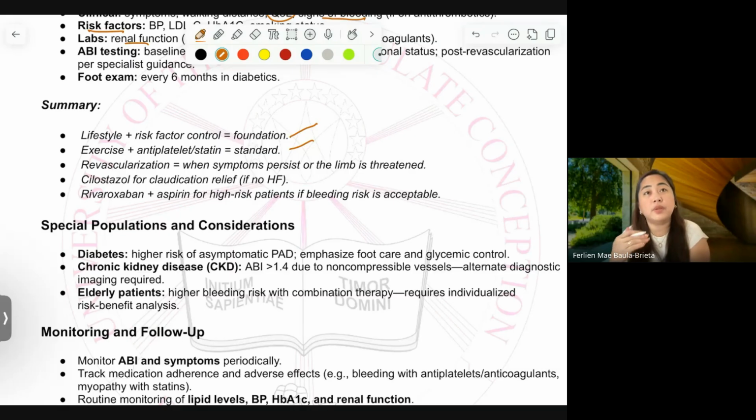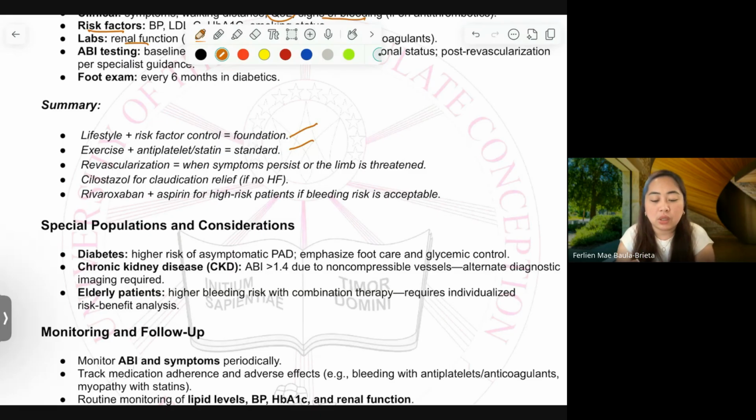If it's monotherapy with the antiplatelet, if it's in combination with anticoagulants, if it's high intensity statin, it depends on the patient's manifestation and how the doctor assessed it. And your role is to optimize it. Okay?